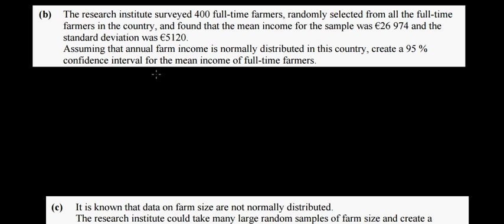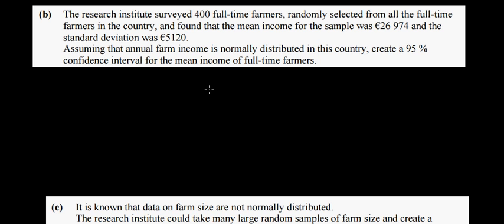Assuming that the annual farm income is normally distributed in the country, create a 95% confidence interval for the mean income of full-time farmers. So again, we do something similar to what we did in the previous question. We just want to set up a confidence interval.